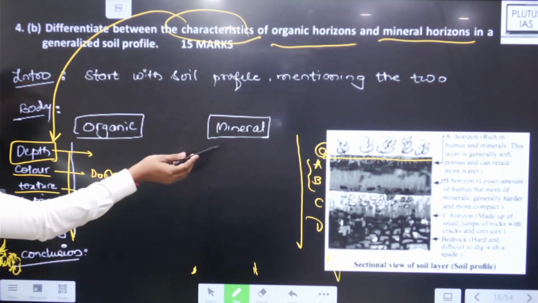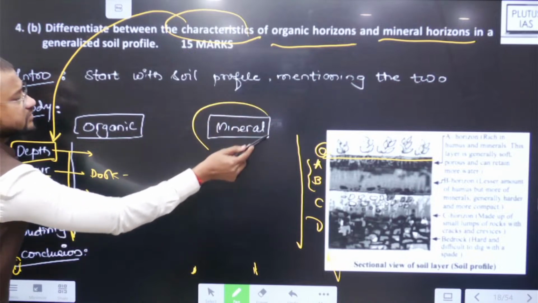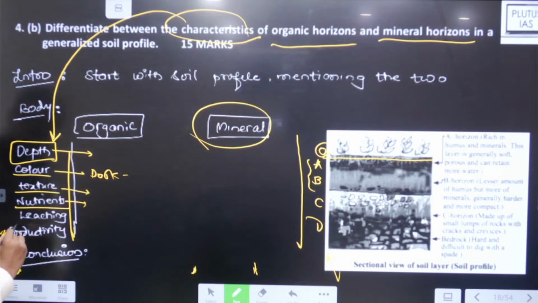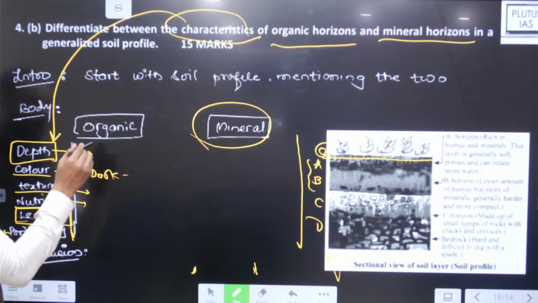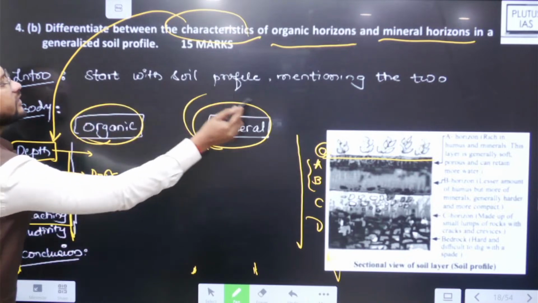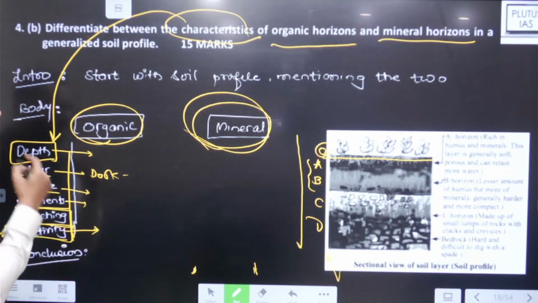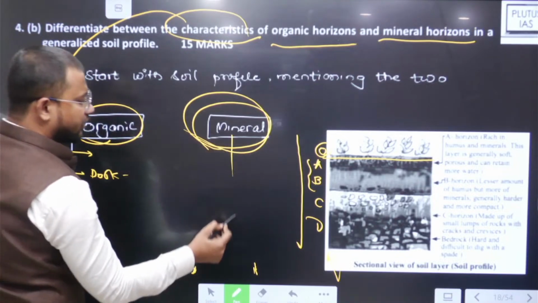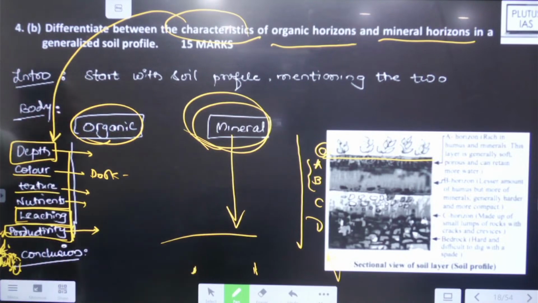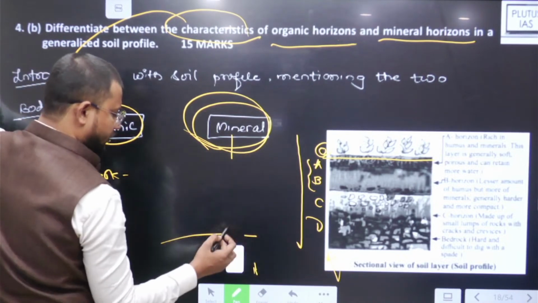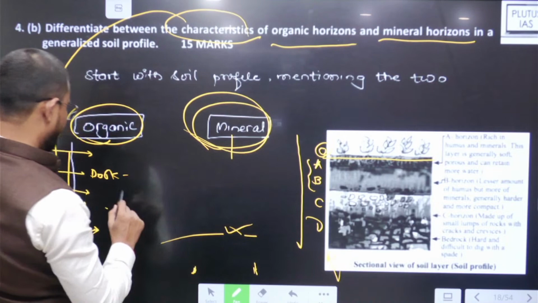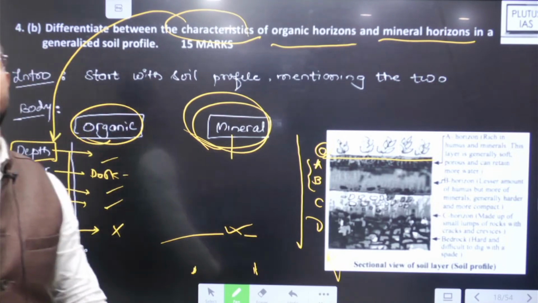Nutrient rich: organic से ज़्यादा mineral horizon is rather nutrient rich. Then leaching process is rather more common in organic horizon than in mineral horizon, though it is subjected to it, but still. And then productivity of the soil. So organic horizon does not have direct productivity, however mineral horizon contributes to productivity. बस इस वे में you can address these particular characteristics and differences.